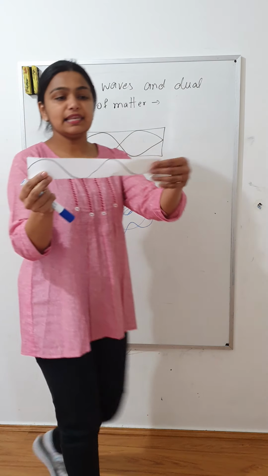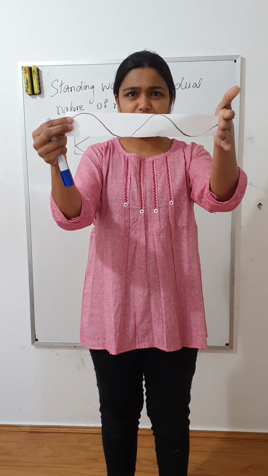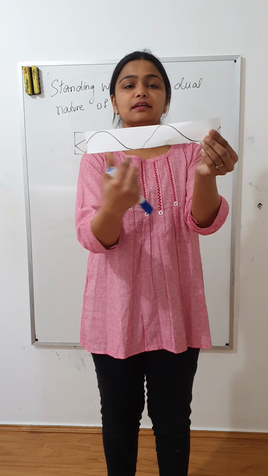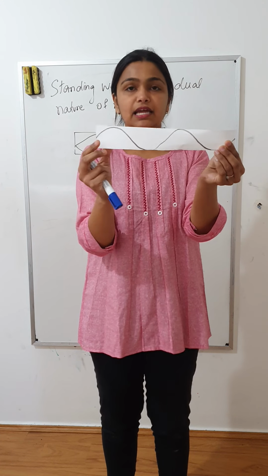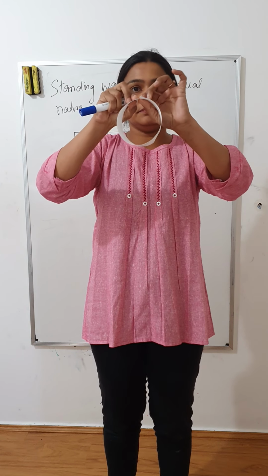For example, let's say this is a string with two fixed ends, and this is a standing wave. Now, to visualize it for an atom, just think of it as a circle.